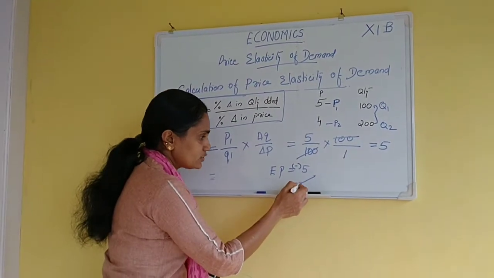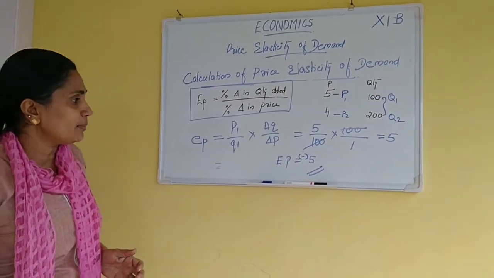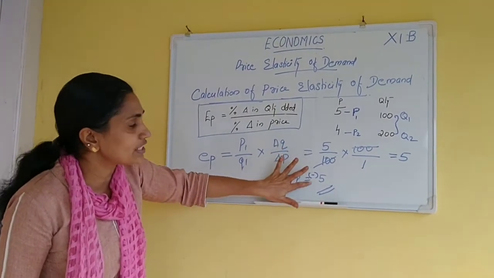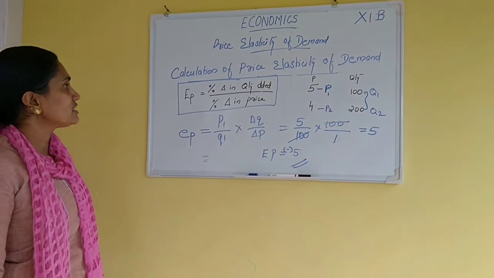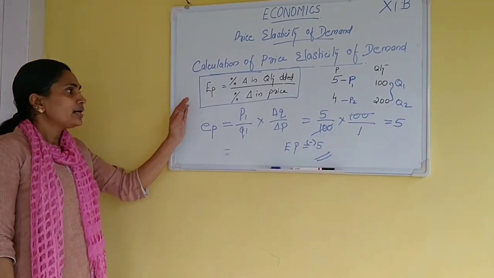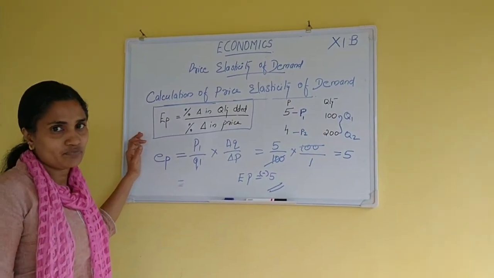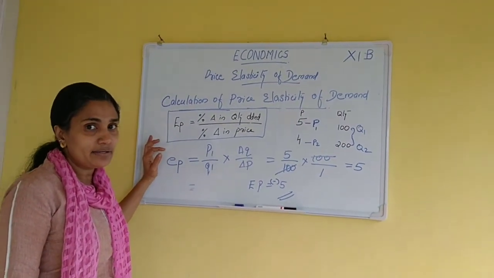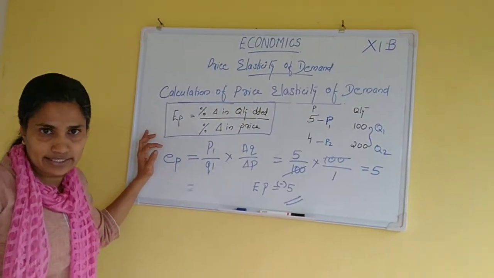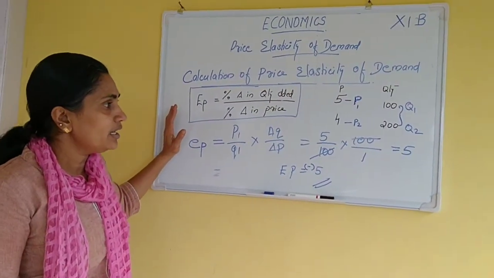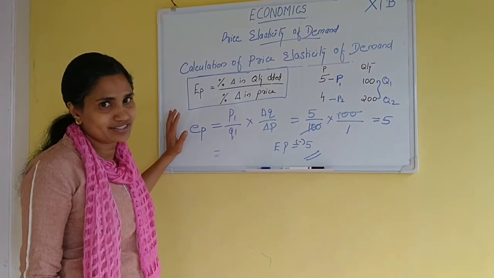There may be a doubt in your mind about why we use this negative sign. It is because it shows the negative or inverse relation between price and quantity demanded. When price increases, demand decreases. When price decreases, demand increases. Get the idea? So this is the formula to calculate the price elasticity of demand.